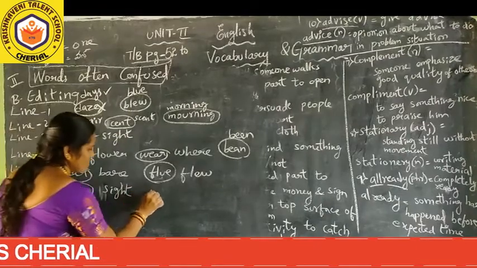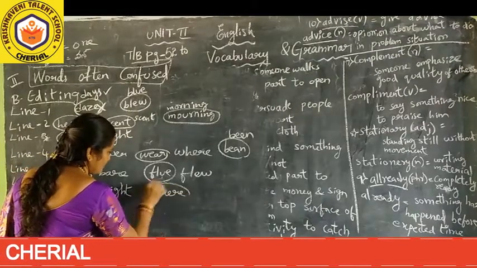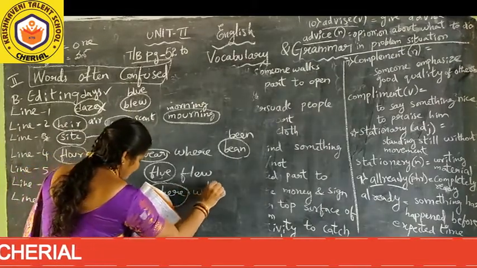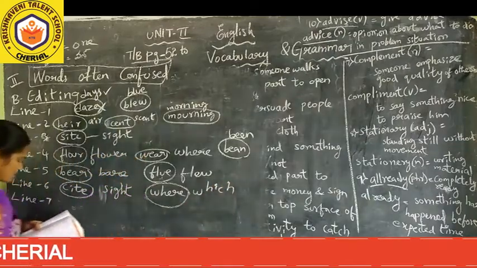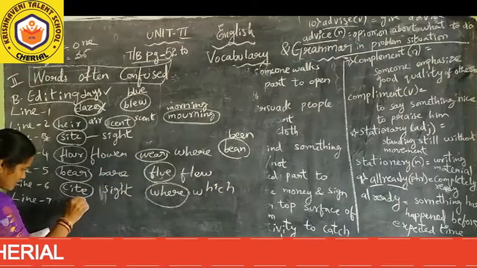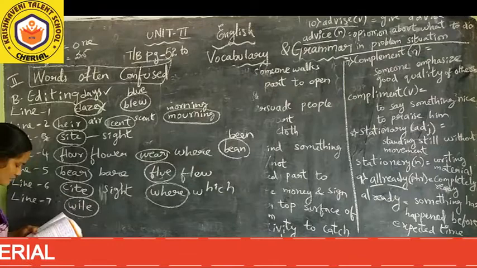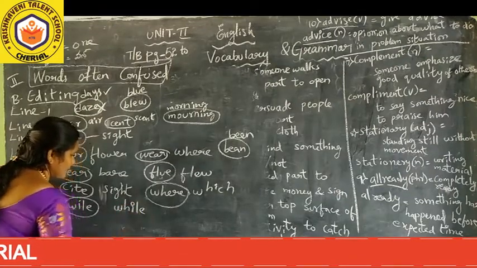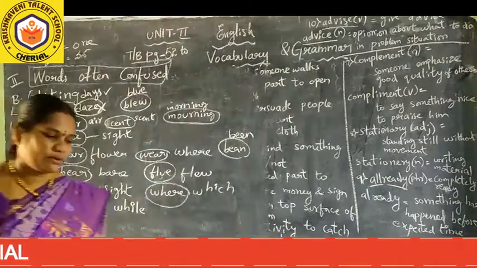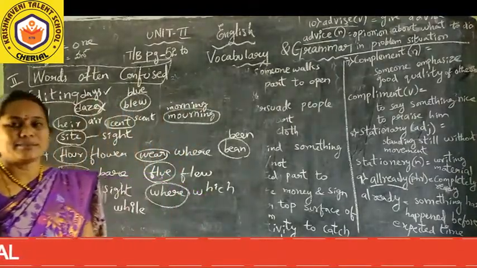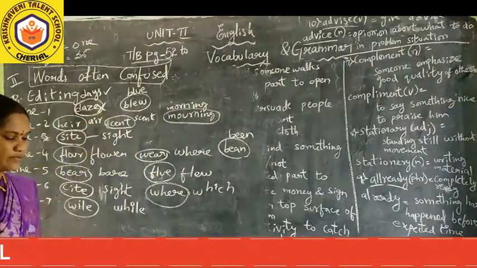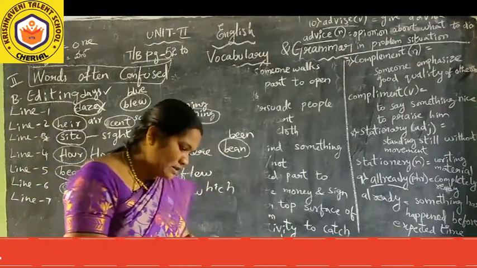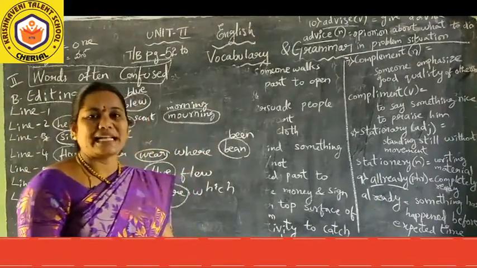And one more word, it's not where, it's which. Last, only one changing word is there. It's not W-I-L-E, it's W-H-I-L-E. So this is about the editing part of page 54, 53. Last bit is idiomatic expressions.